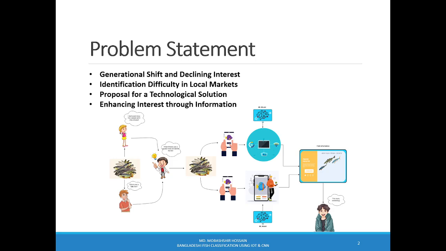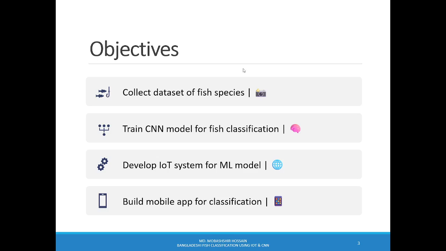To address this, we proposed a technology driven system to make identifying local fish easier and more engaging by offering information about each species. Let's see how this project aims to solve these challenges.